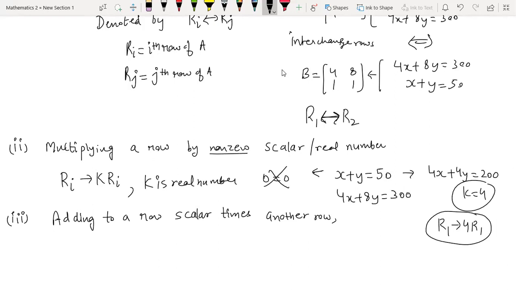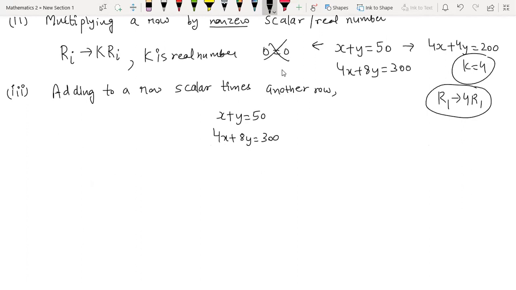Again, I will explain this with the help of an example. Suppose you have x plus y is 50, 4x plus 8y is 300.